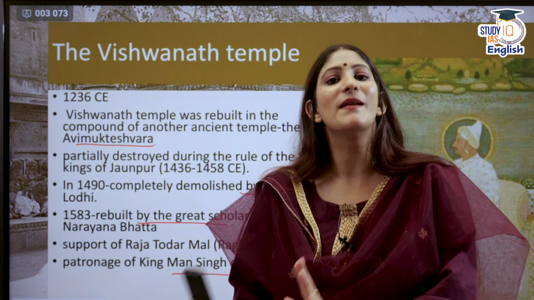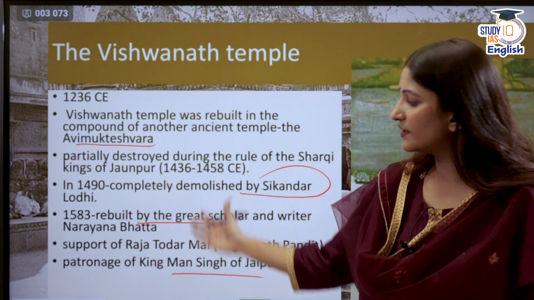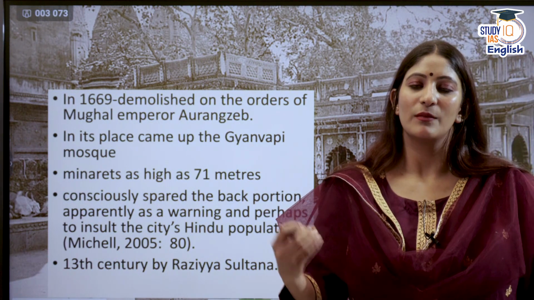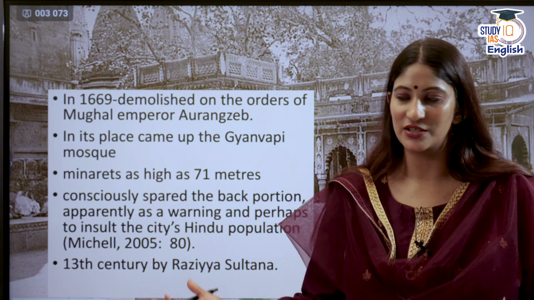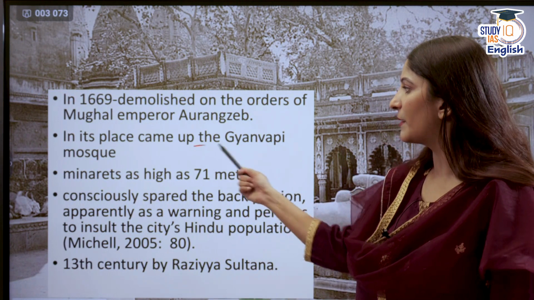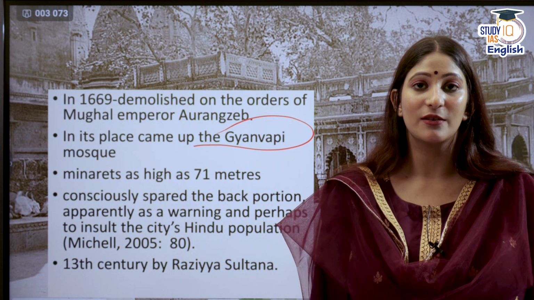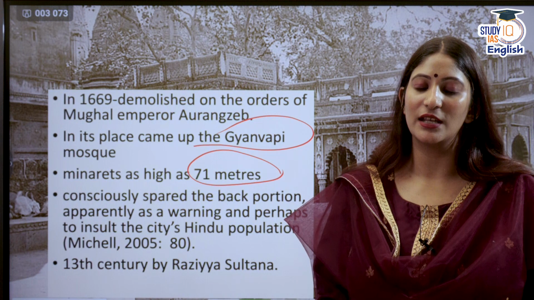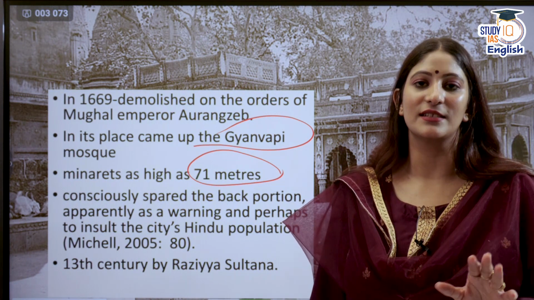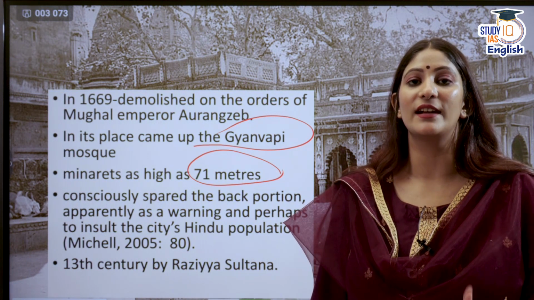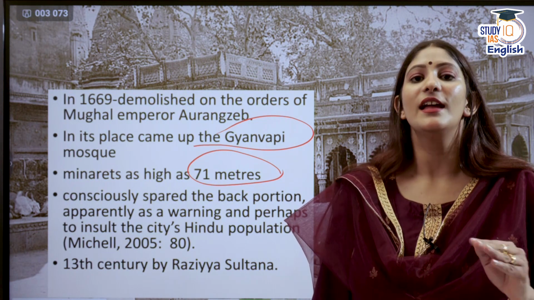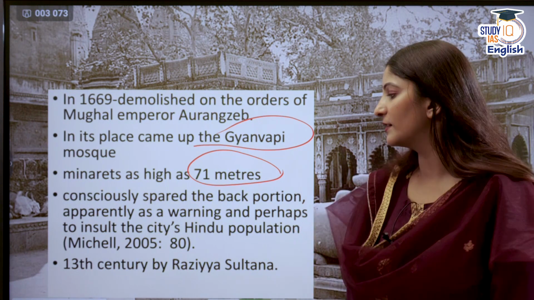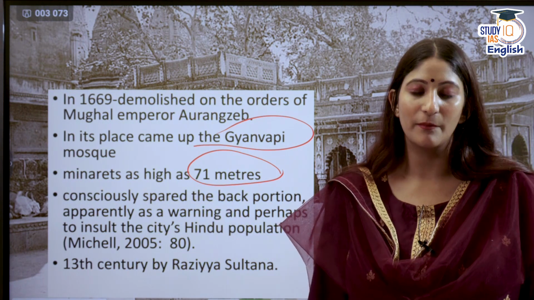So this is a kind of message that is being sent, and this was all a part of that. Now in 1669, as I told you, Mughal Emperor Aurangzeb demolished this temple, and in its place came up the Gyanvapi mosque. The minarets were built as high as 71 meters, and he did not demolish the entire temple. Why? Because he wanted to send a warning to the Hindu population there that if you have to live, you have to live under my reign. This is not what I am saying. This is in a book written by a very important author.